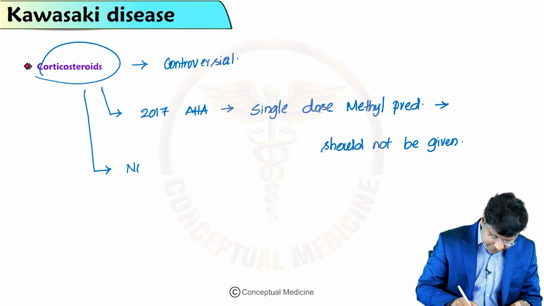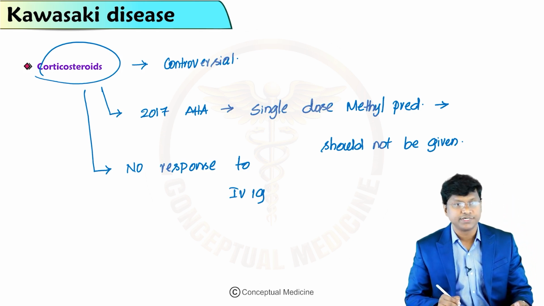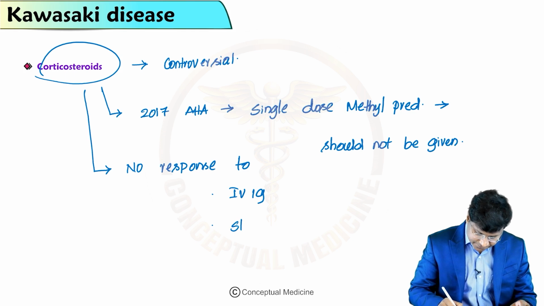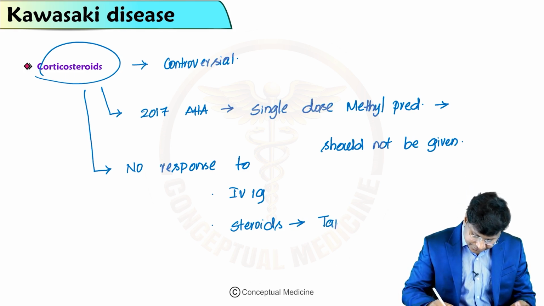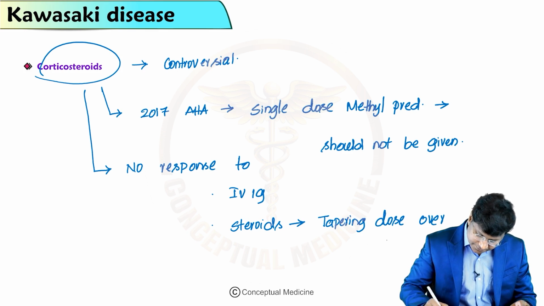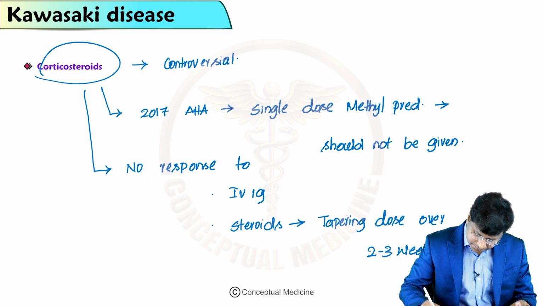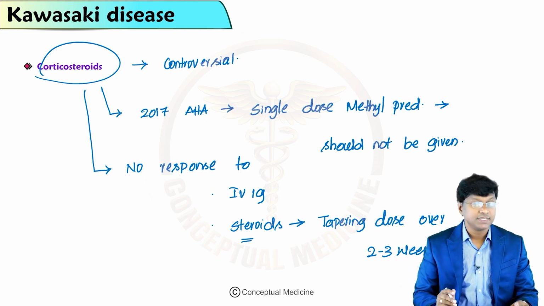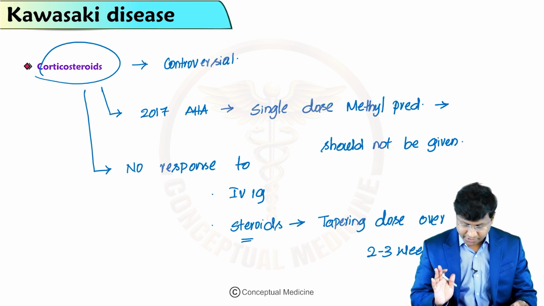Those individuals who have no response to intravenous immunoglobulin, for them you need to give corticosteroids, with a tapering dose over 2 to 3 weeks. So that is about the supplementation of steroids: they are given to those individuals who are not responding to IVIG.